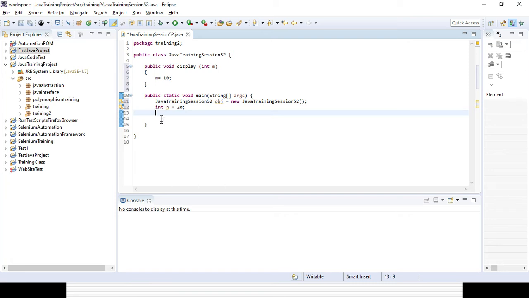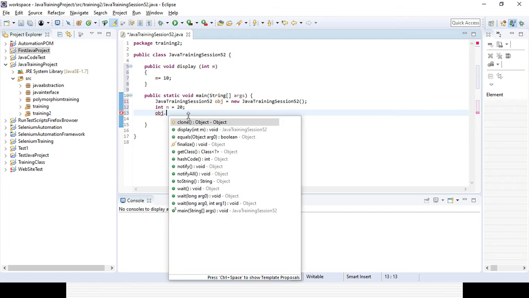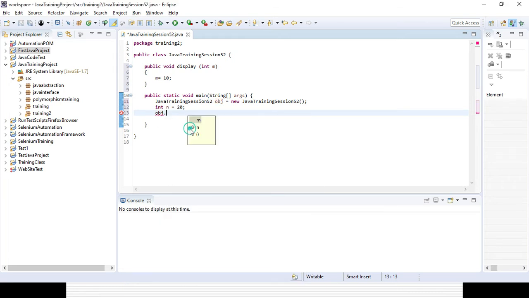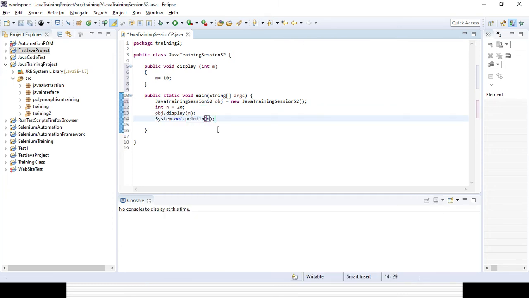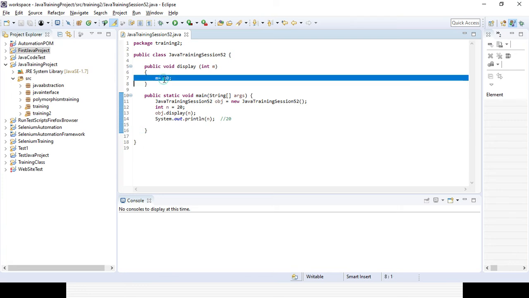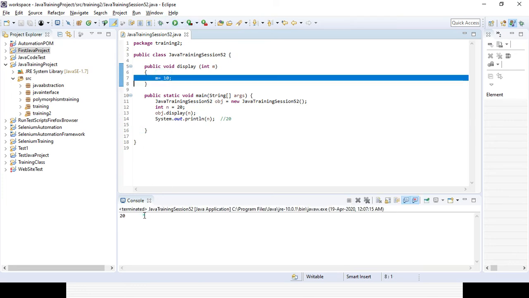Now if I want to use that, object dot, you can see that particular method will come, display. Here I will pass n instead of m, and now I want to print the value of n. So the output will be 20, not the 10 whatever you have defined in the method. So that is called call by value.